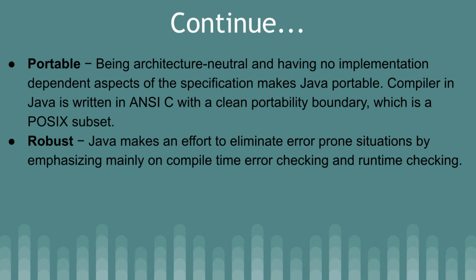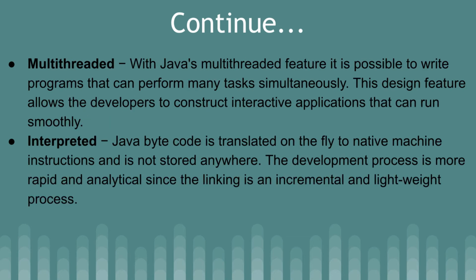Now, how is it robust? Java makes an effort to eliminate error-prone situations by emphasizing mainly compile time error checking and runtime checking. Now, how is it multi-threaded?